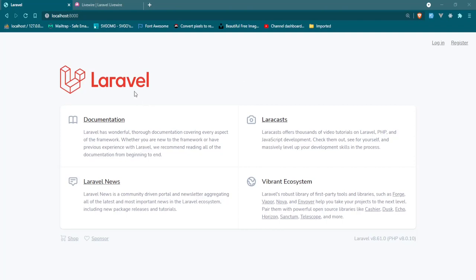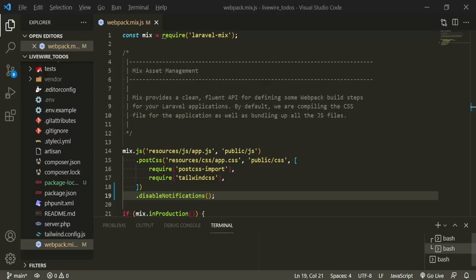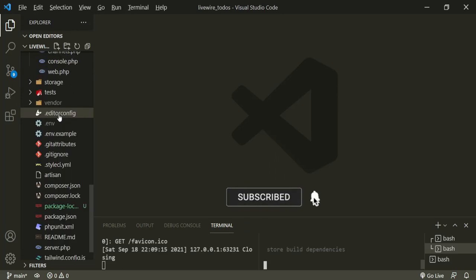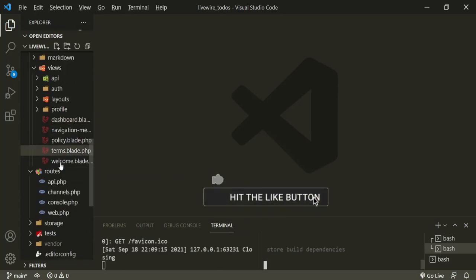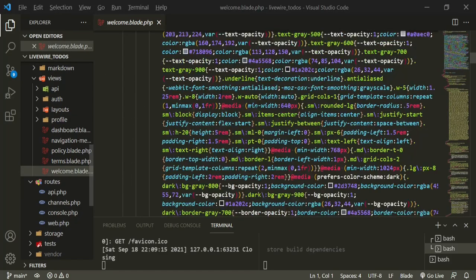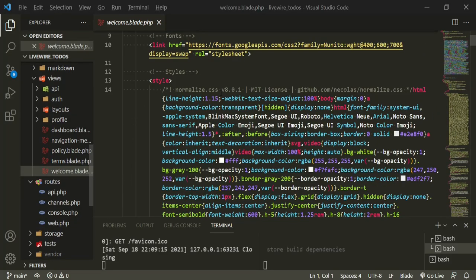Okay, so we're going to get rid of all this. Back to the text editor. We can now close this. And we need to go to the app.blade.php. Sorry, the welcome page. It's been so long since I worked with only Laravel that I don't always remember much of what's going on with the Laravel front end as a front end. So let's go ahead and do a massive cleanup.